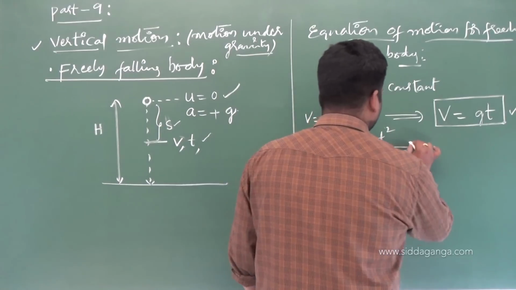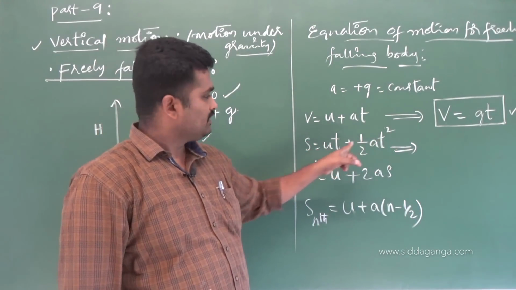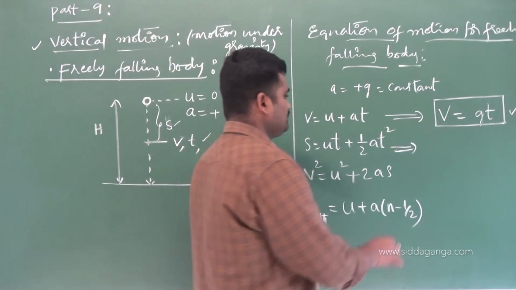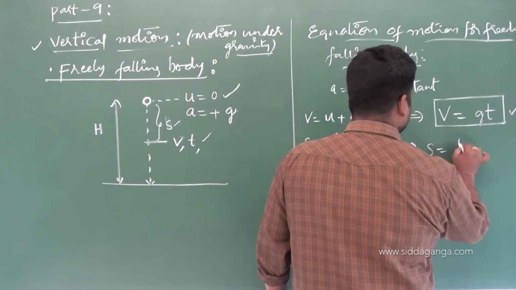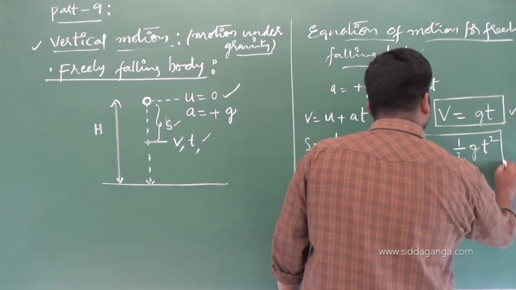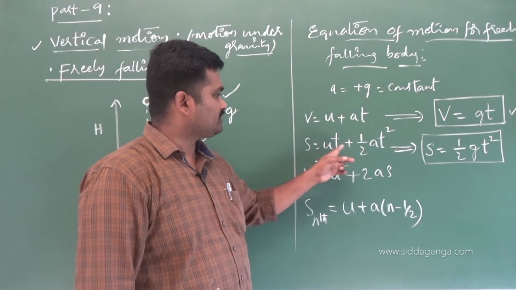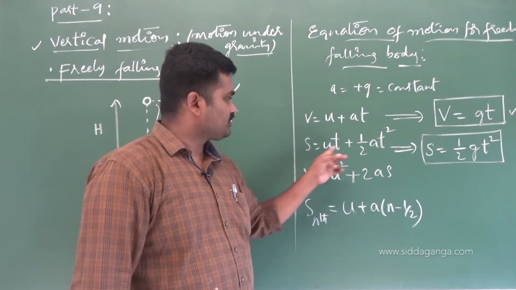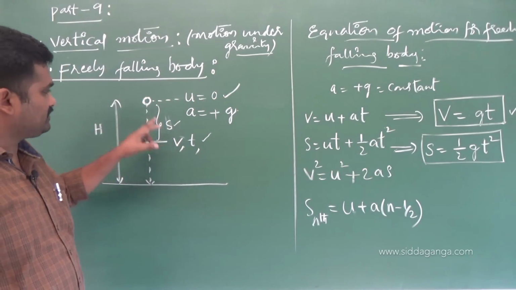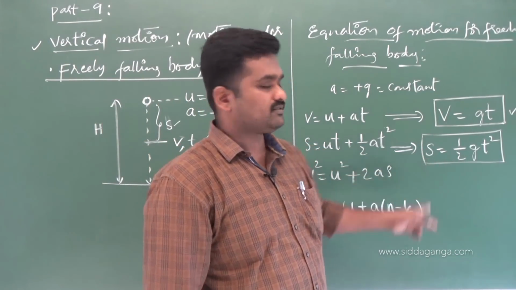Next, what is its displacement after a time of t seconds? What is its initial velocity for a freely falling body? 0. Initial velocity is 0. That's why you can write it as s equals half g t square. Directly I have written s equals half g t square. Why? a value is plus g, u value is 0, and substituting, this displacement in a time of t seconds for a freely falling body, this equation you have to make use. s equals half gt square.